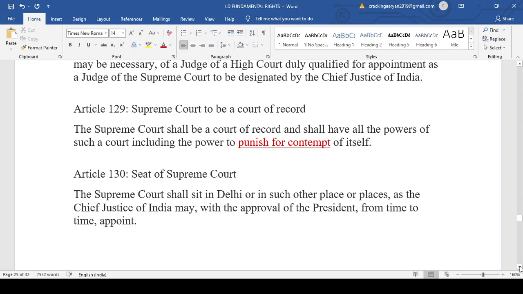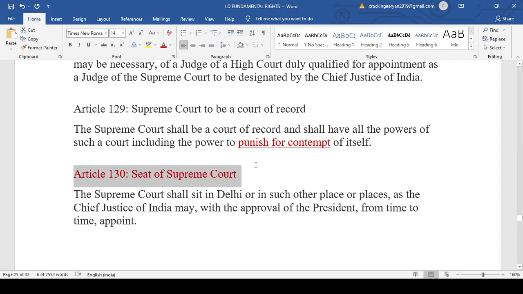Now, whether sedition should be there or not, I'm not going into that whole thing, but that was an argument I liked very much: when the Supreme Court has the contempt power, then why not the government have the sedition power? So that is Article 129. This article is very important. Which article of the Indian Constitution talks about contempt of court? That is Article 129. Now Article 130, seat of the Supreme Court.